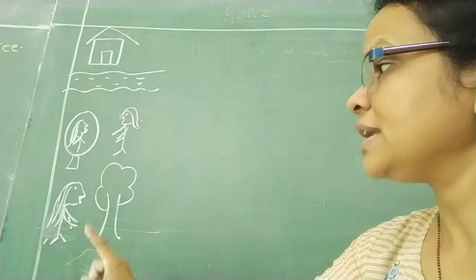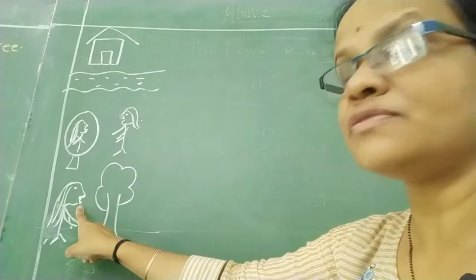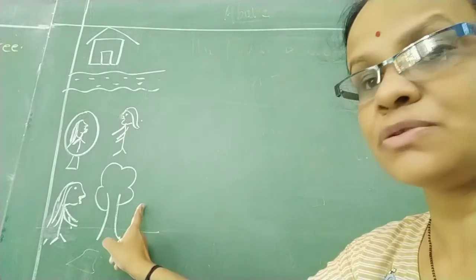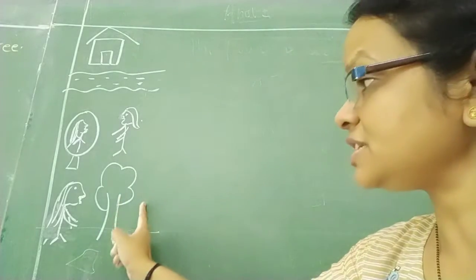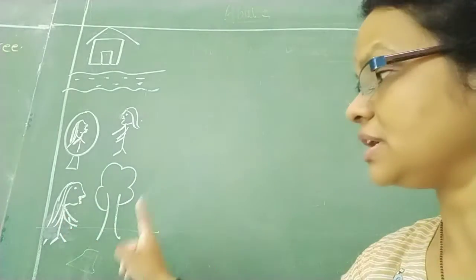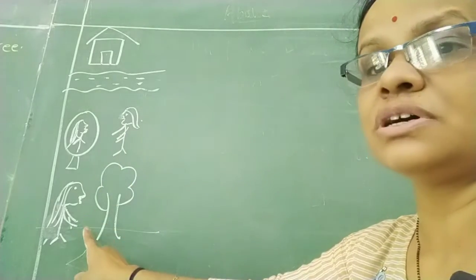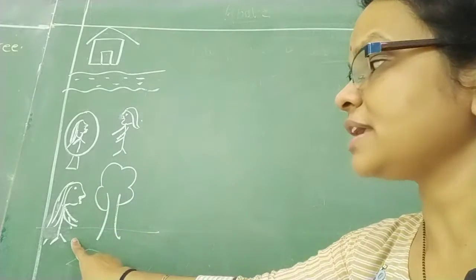Girl खड़ी है. Now here you can see the face of the girl is towards the tree. Tree के सामने उसका face है, यानी she is standing in front of the tree, or the tree is in front of the girl. In this way, the tree is in front of the girl. Tree कहाँ पर है? Girl के सामने है.